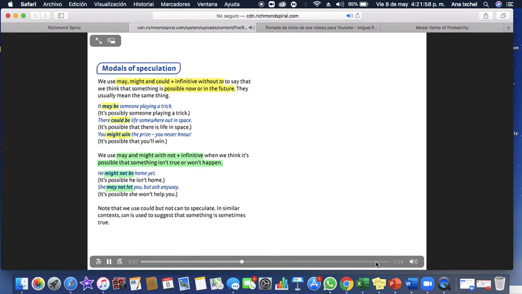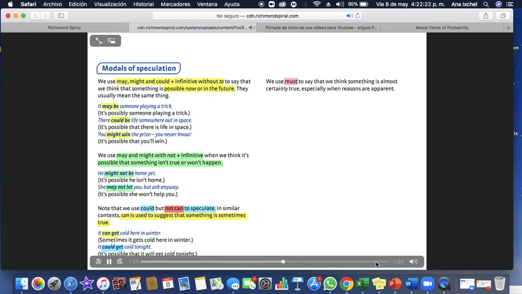Note that we use could but not can to speculate. In similar contexts, can is used to suggest that something is sometimes true. It can get cold here in winter. Sometimes it gets cold here in winter. It could get cold tonight. It's possible that it will get cold tonight.